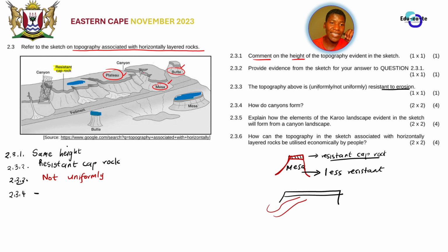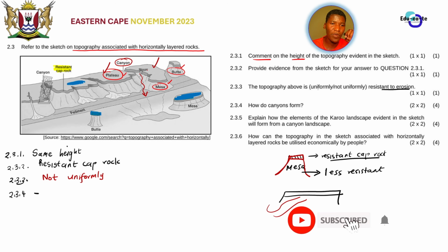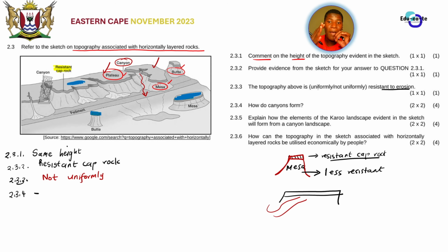From this particular diagram, you can see that this is a plateau. This was part of the plateau, but then it has been cut out. So this will become a what? A canyon. So it means that there's a river in between these two landforms. So this was one big plateau. This was one big rock, but it was separated because a river carved through. So here you just need at least 2 points, but I'll give you as many as I can.